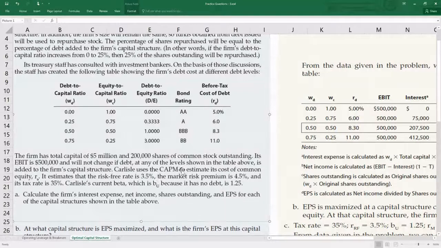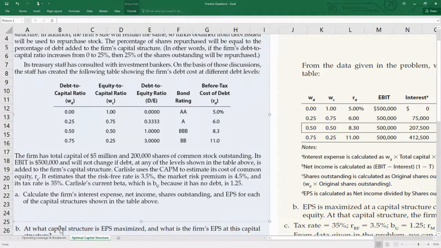The cost of common equity is one of the most important formulas, CAPM: the required return for common equity, how much return the equity holder requires, very important. It estimates the risk free rate at 3.5, the premium is given as 4.5, the tax rate is 35, and the beta is given, so it can be calculated. Calculate the firm's interest expense, net income, shares outstanding and EPS for each of the capital structures shown in the table.